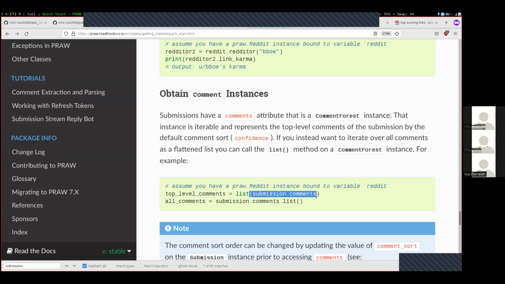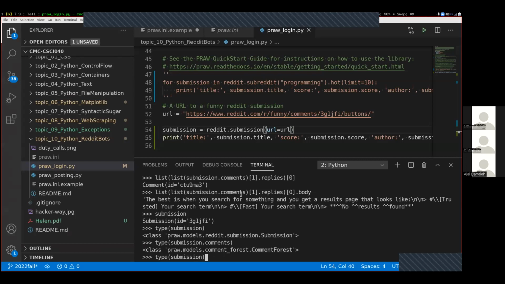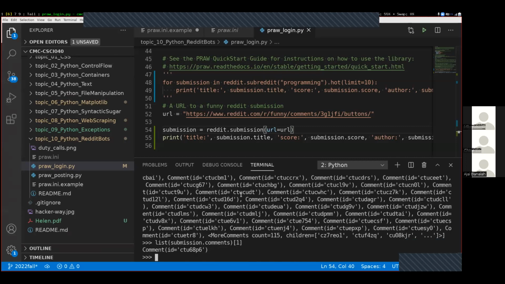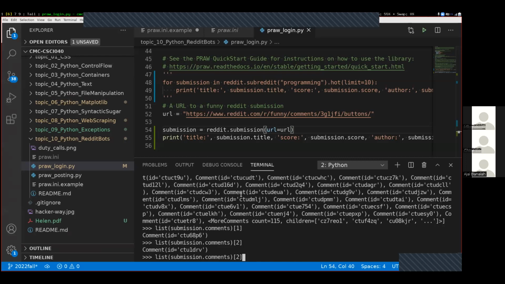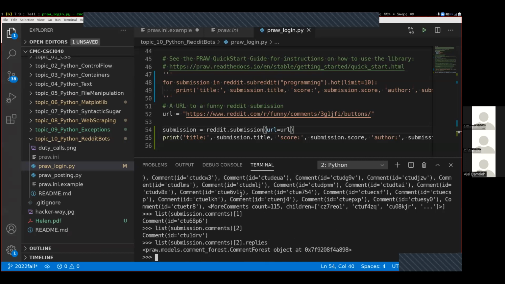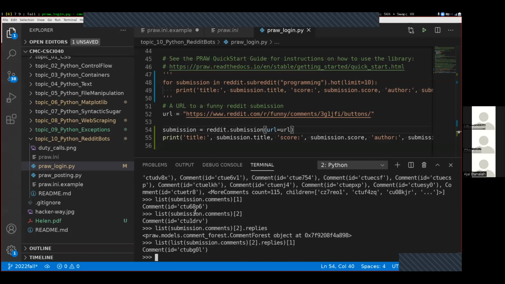And this right here, turning the list of, so submission.comments was the comment forest. We used the list function to convert it into a list. And then indexing those to get whichever comment that we want. And then from that, we can get the replies. And then we can index that again, converting it into a list. And you can navigate throughout to get any comment that you want this way.